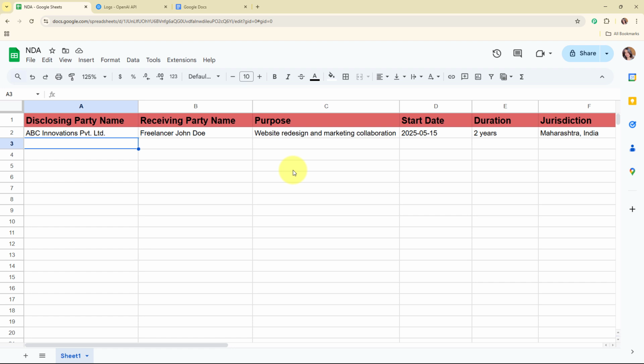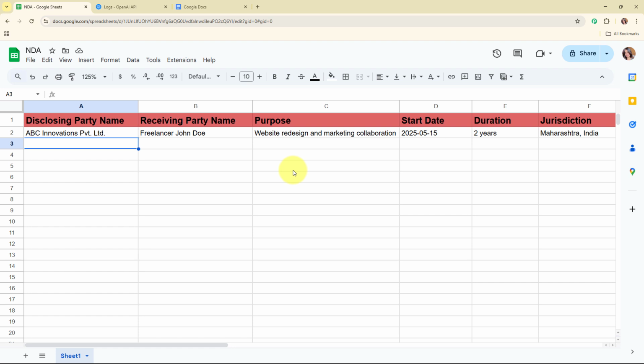Alright, so as you all know, I often work with freelancers, clients, or partners and need to create NDA and confidentiality agreements to protect sensitive information. Drafting these documents from scratch every time takes a lot of effort and legal know-how. By using an AI agent to generate NDAs and confidentiality agreements, I can quickly create professional customized documents just by entering a few details. This saves me time, reduces errors, and ensures I always have the right legal paperwork ready before sharing any confidential information, and it's a fast and easy way to stay legally protected without hiring a lawyer each time.